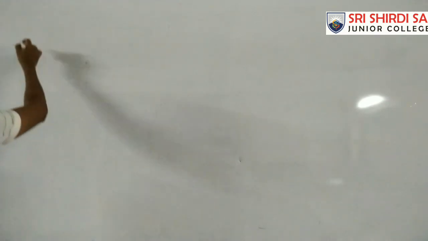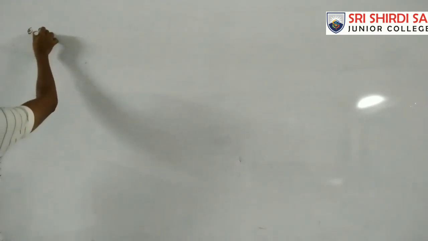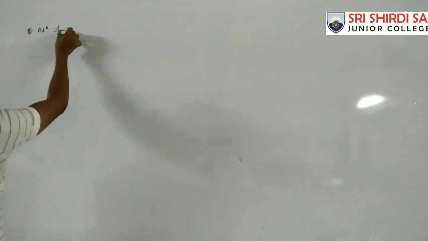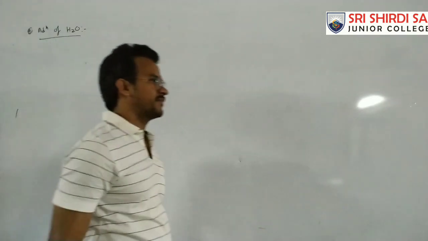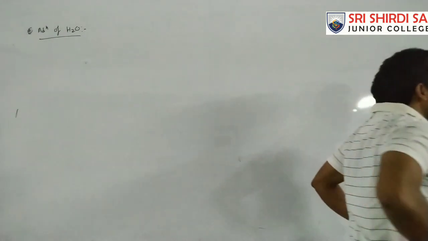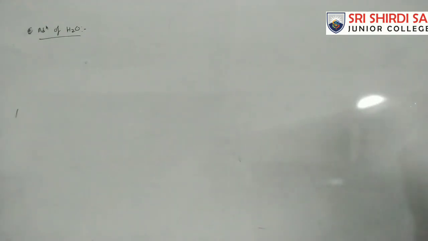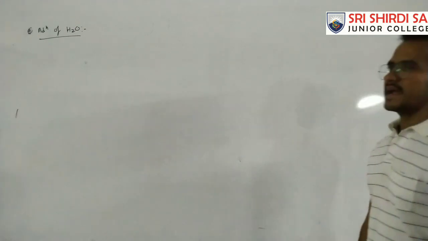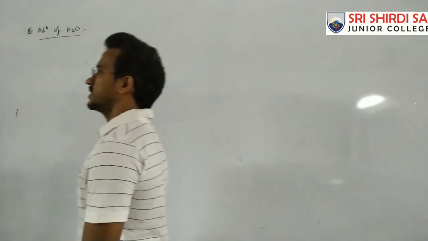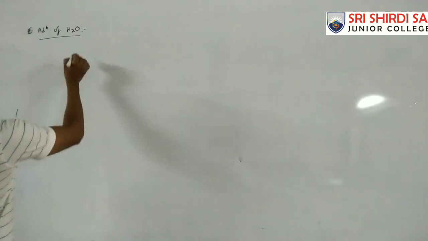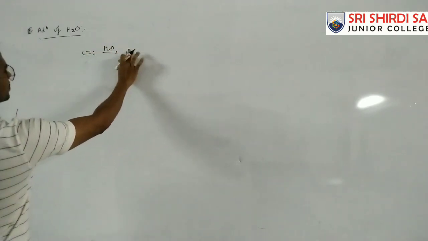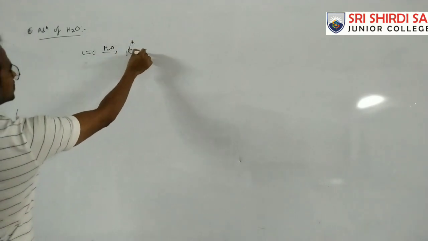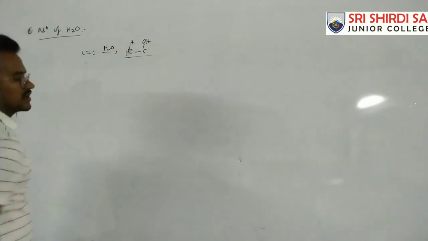Okay, so next, the fourth one: addition of water. That means here H plus and OH minus. Alkenes also react with water. Suppose C double bond C reacts with water. What is the product here? Alcohol. Here H, here OH. Alcohol is the product.